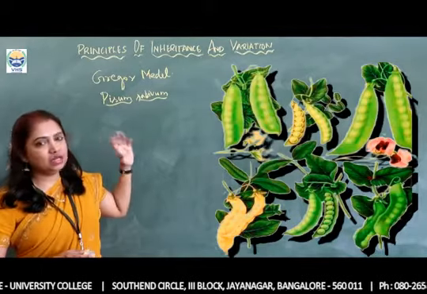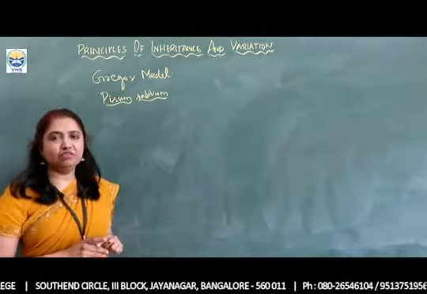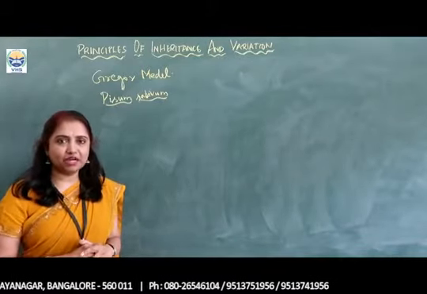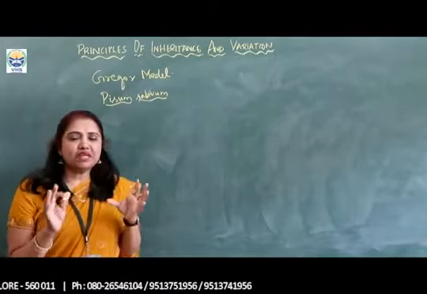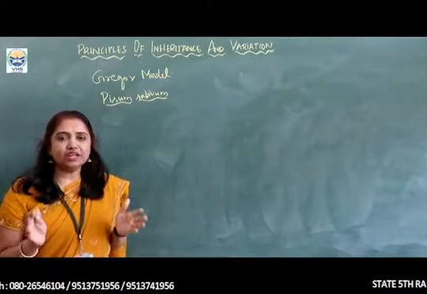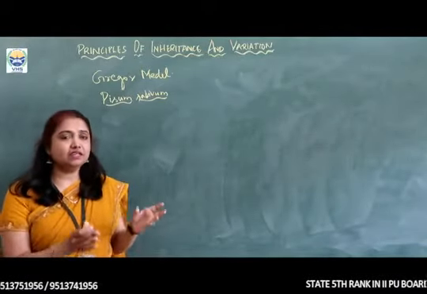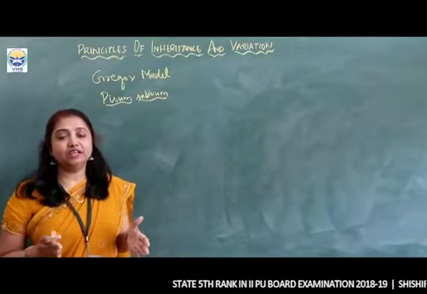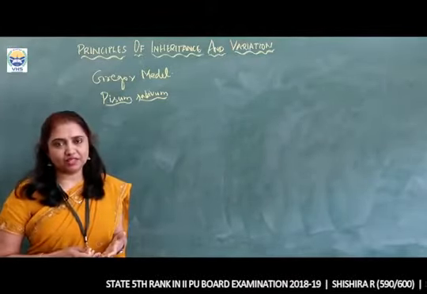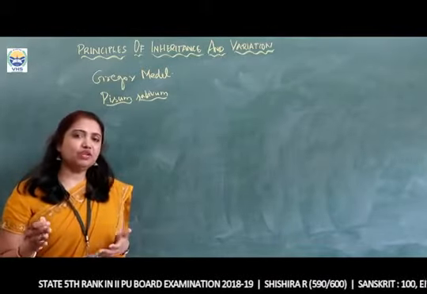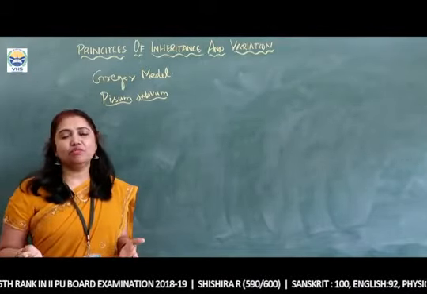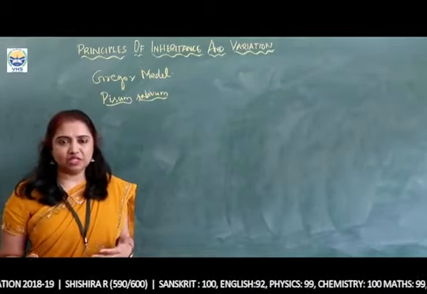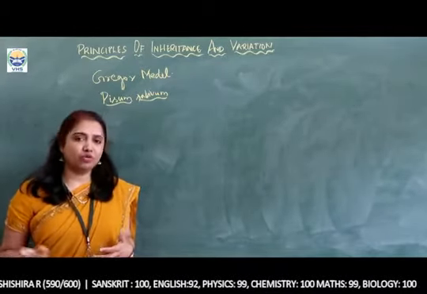Why did he select Pisum sativum? Why not any other plant? Because the sampling size was large. And how did he get that large sampling size? The small field beside his monastery gave rise to a large number of plants, and each plant was capable of giving rise to many seeds. Thousands of seeds could be produced. The more seeds, the more variations could be found.